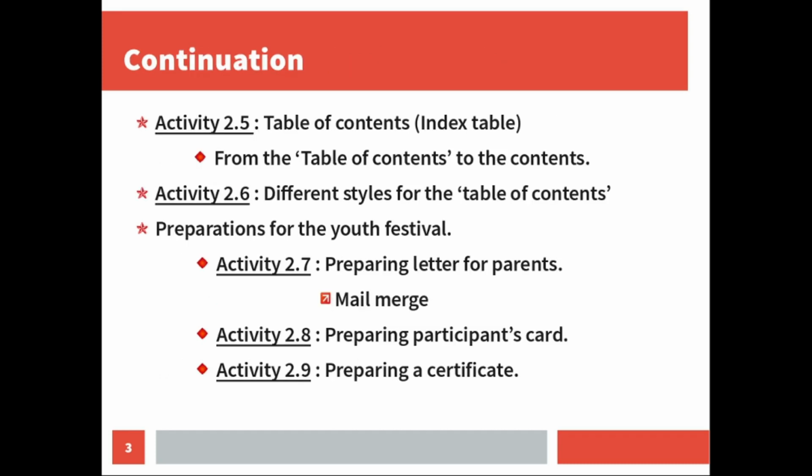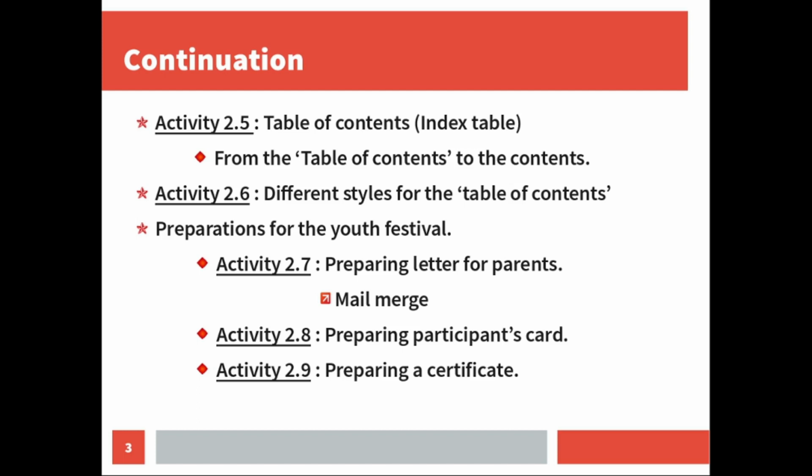Fifth activity, table of contents or index table. And in that activity also you will learn about another subtopic, from the table of contents to the contents. And the sixth activity is different styles. We can apply different styles for the table of contents. And the last activity is preparations for the youth festival. In that last activity there are 3 sub activities.